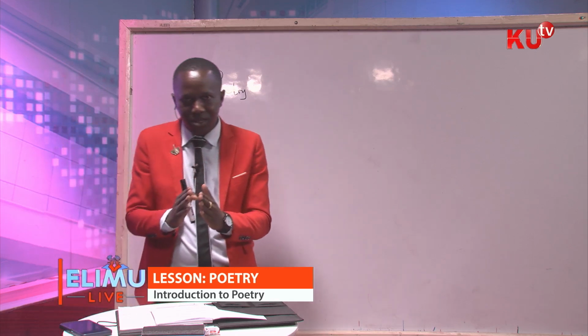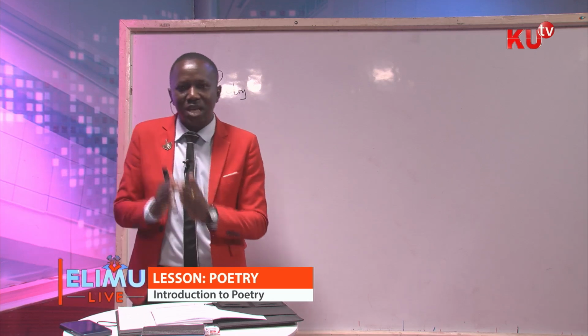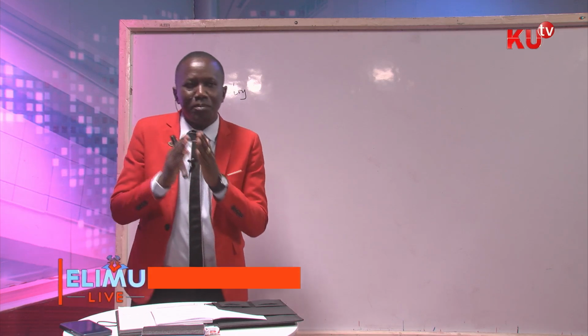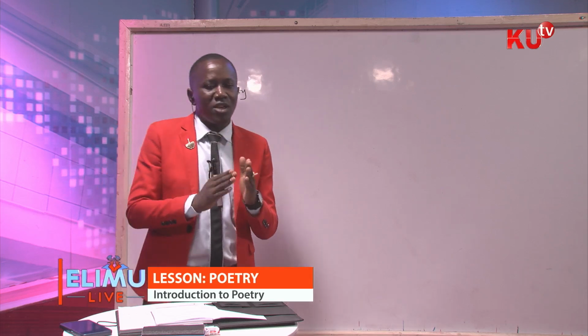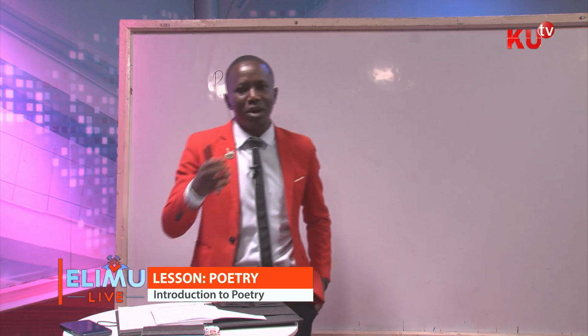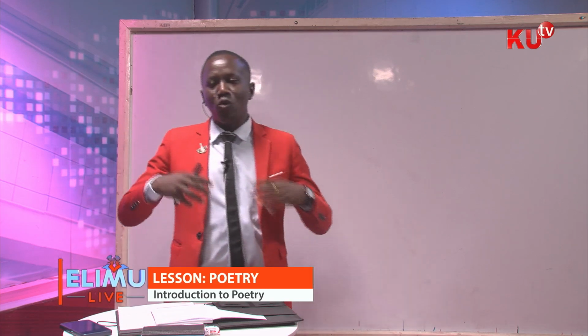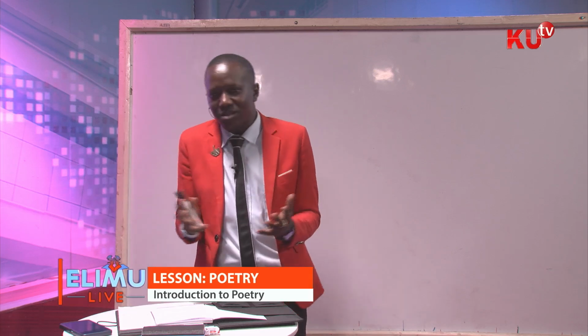I have said, and if I may repeat, the subject matter is what the poem is all about, and in giving the subject matter, you must go an extra step of giving a brief summary of what the poem is all about by explaining in a sentence.